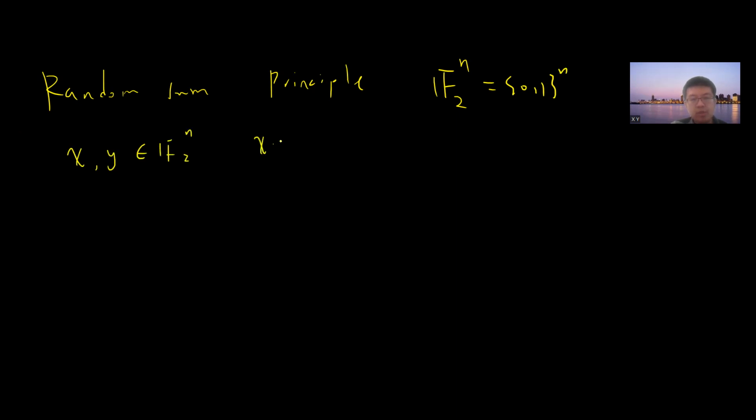Okay, so I want to talk about this idea called the random sum principle. The setting is, let's say, I consider F2 to the n. So basically, it's the field with only two elements, 0 and 1, to the n. Then I take two vectors x, y belonging to F2 to the n, and I can define the bit XOR sum, which is just the summation of x_i y_i mod 2. Or simply speaking, I can just write it as the inner product of x and y in F2.